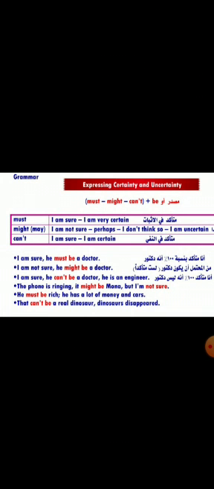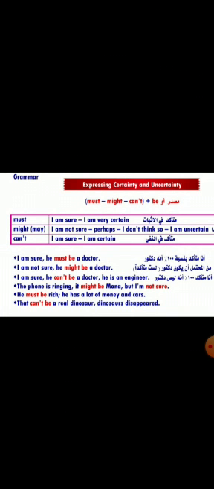The third example, I'm sure he can't be a doctor. He's an engineer. Can't be here means لا يمكن. Number 4, the phone is ringing. It might be Mona, but I'm not sure. Here, when the person is not sure, we can use might be. Might be ممكن أو ربما.